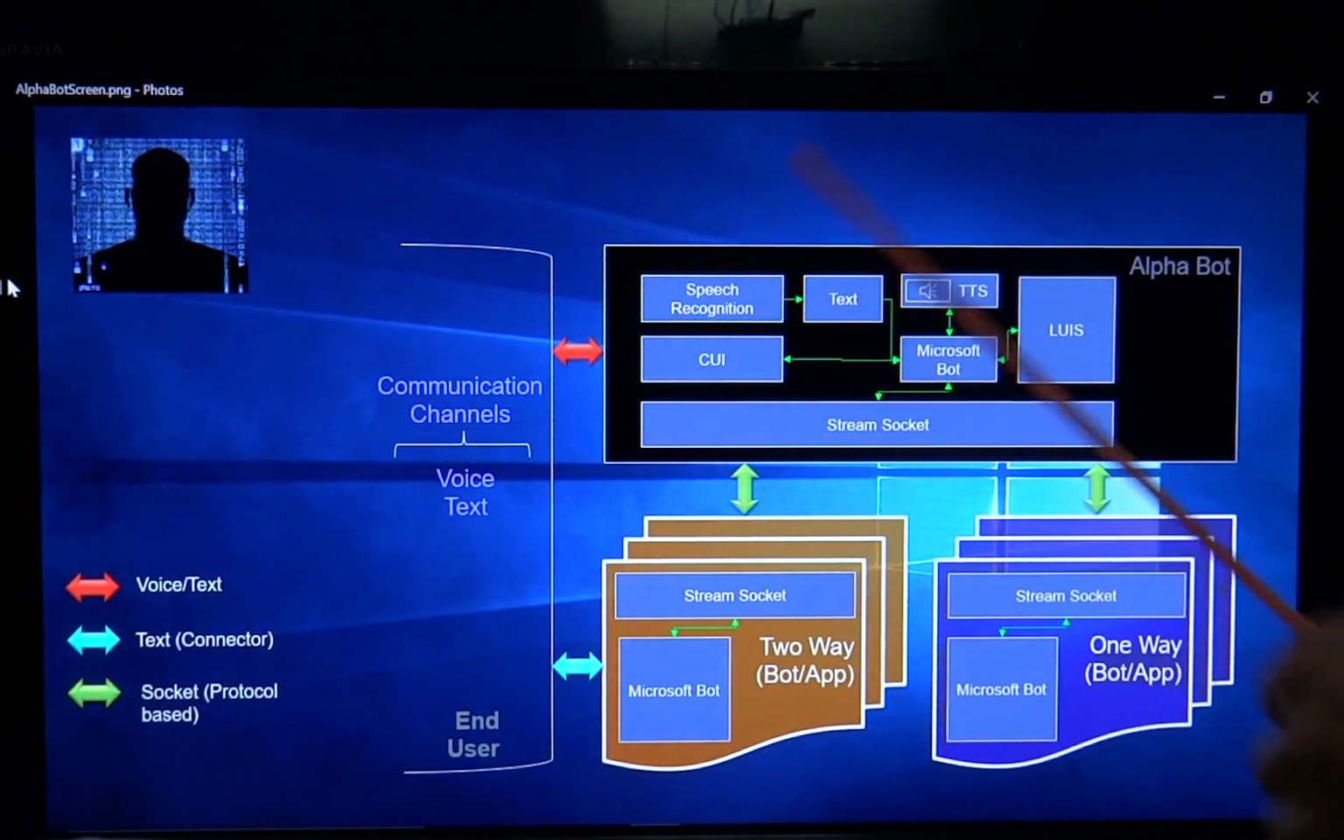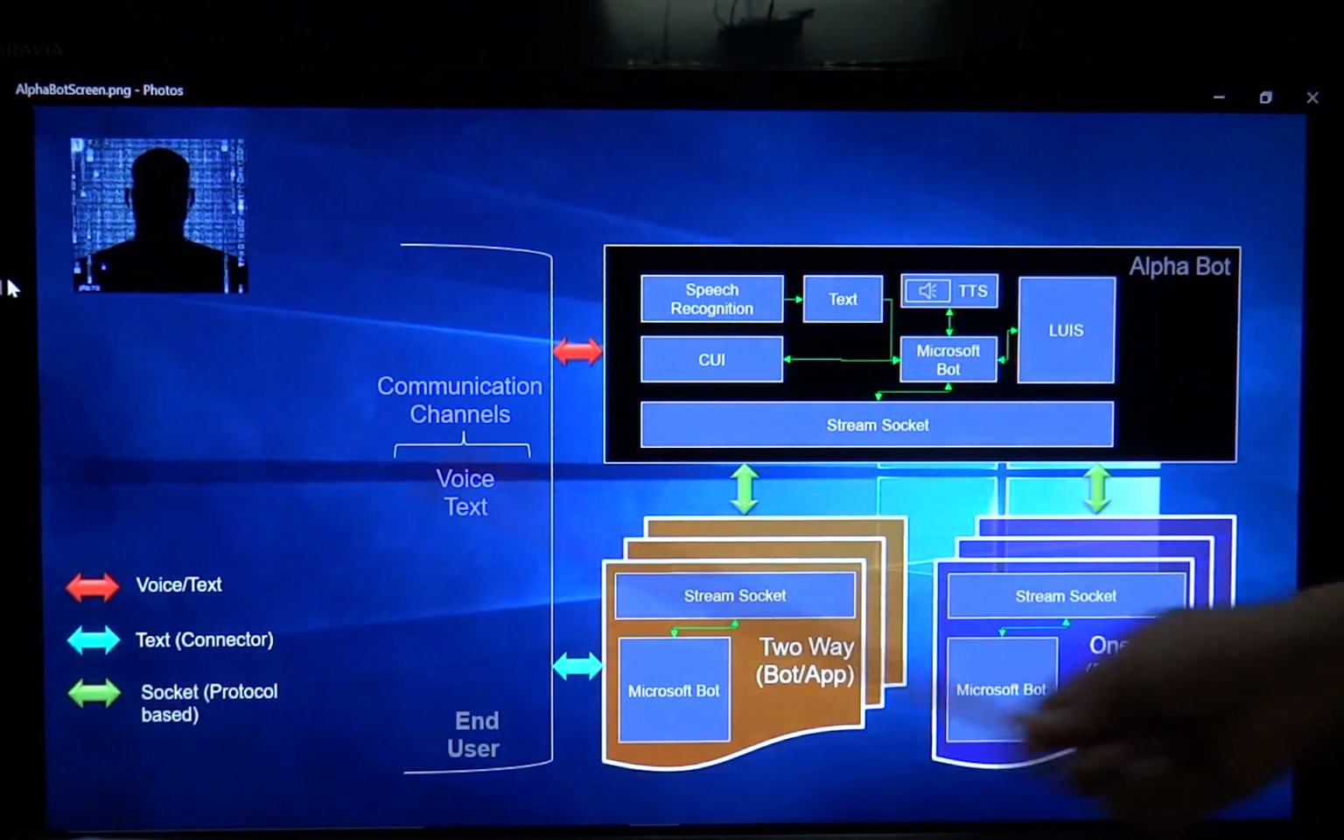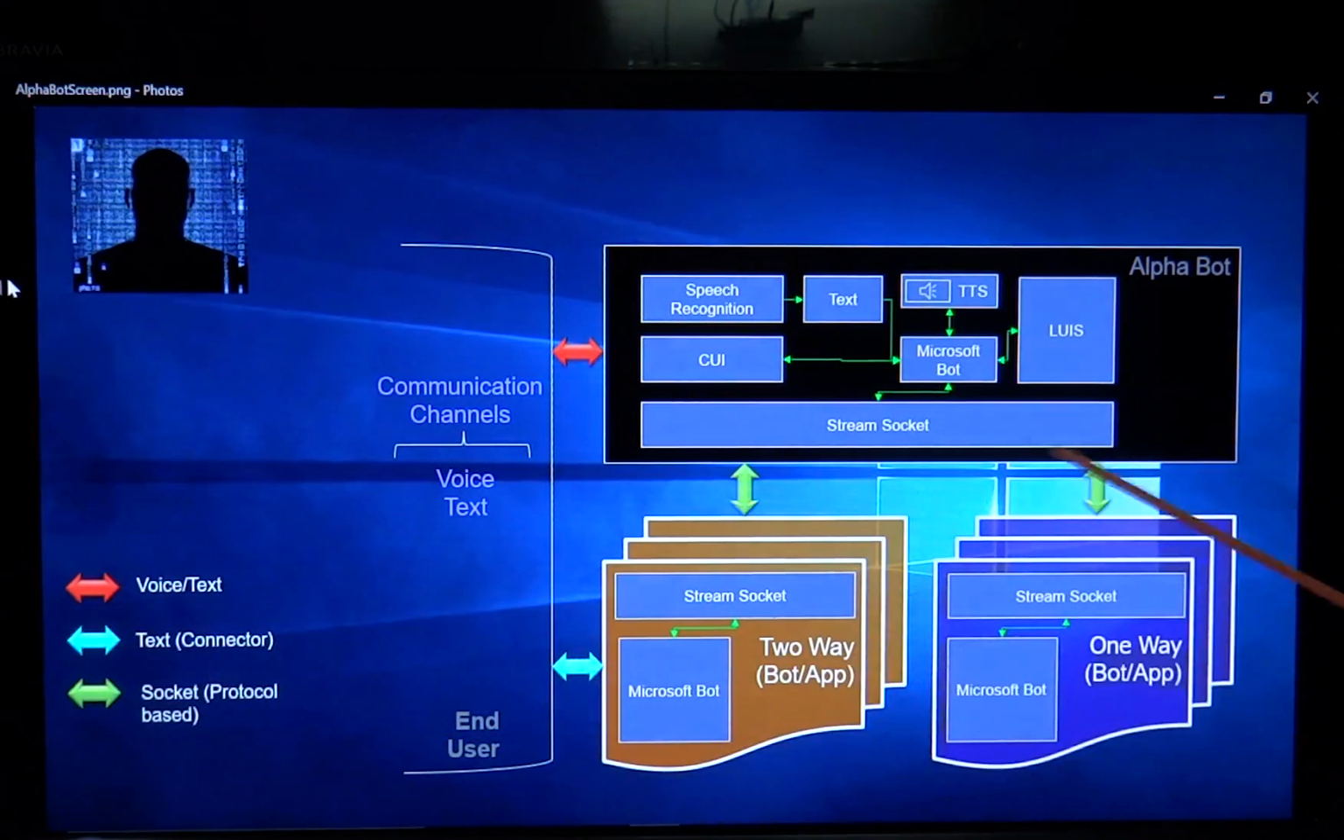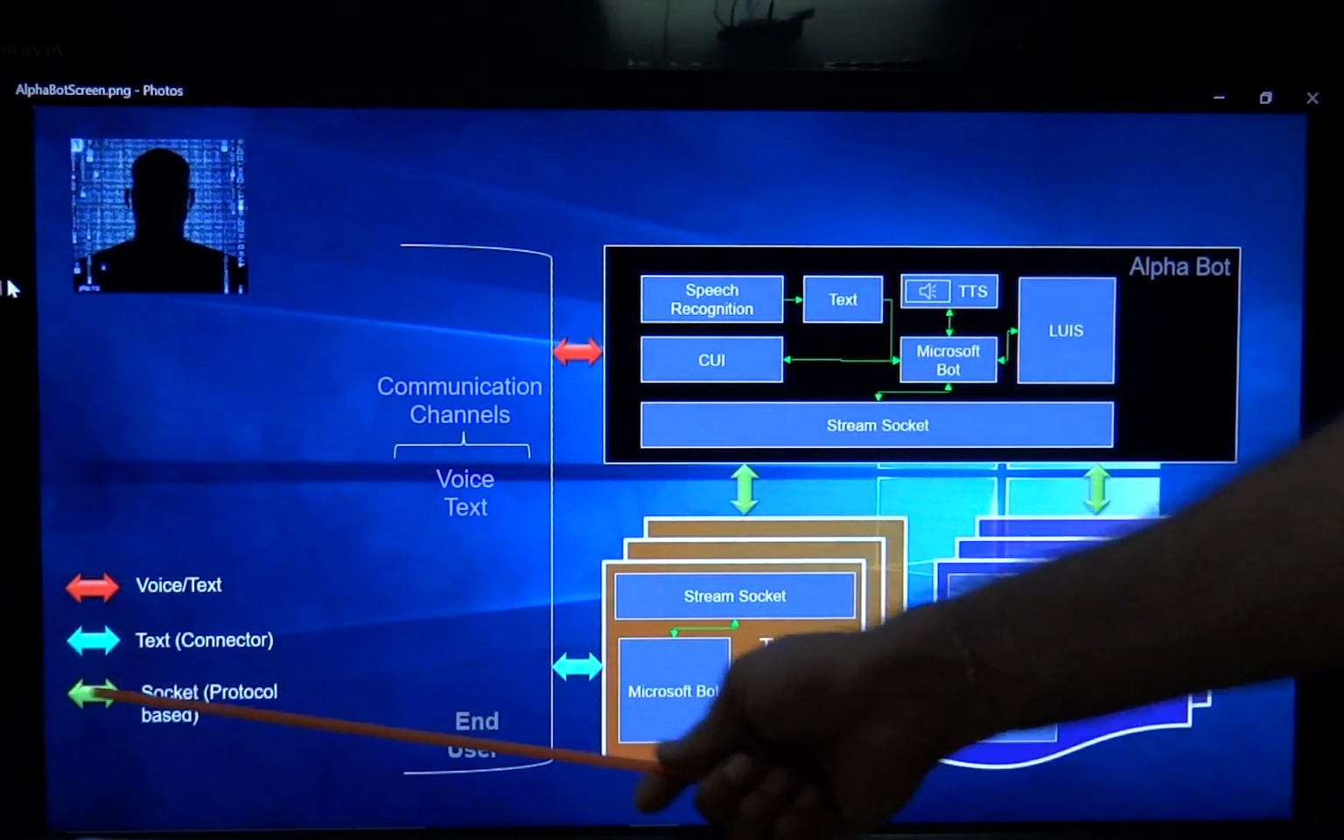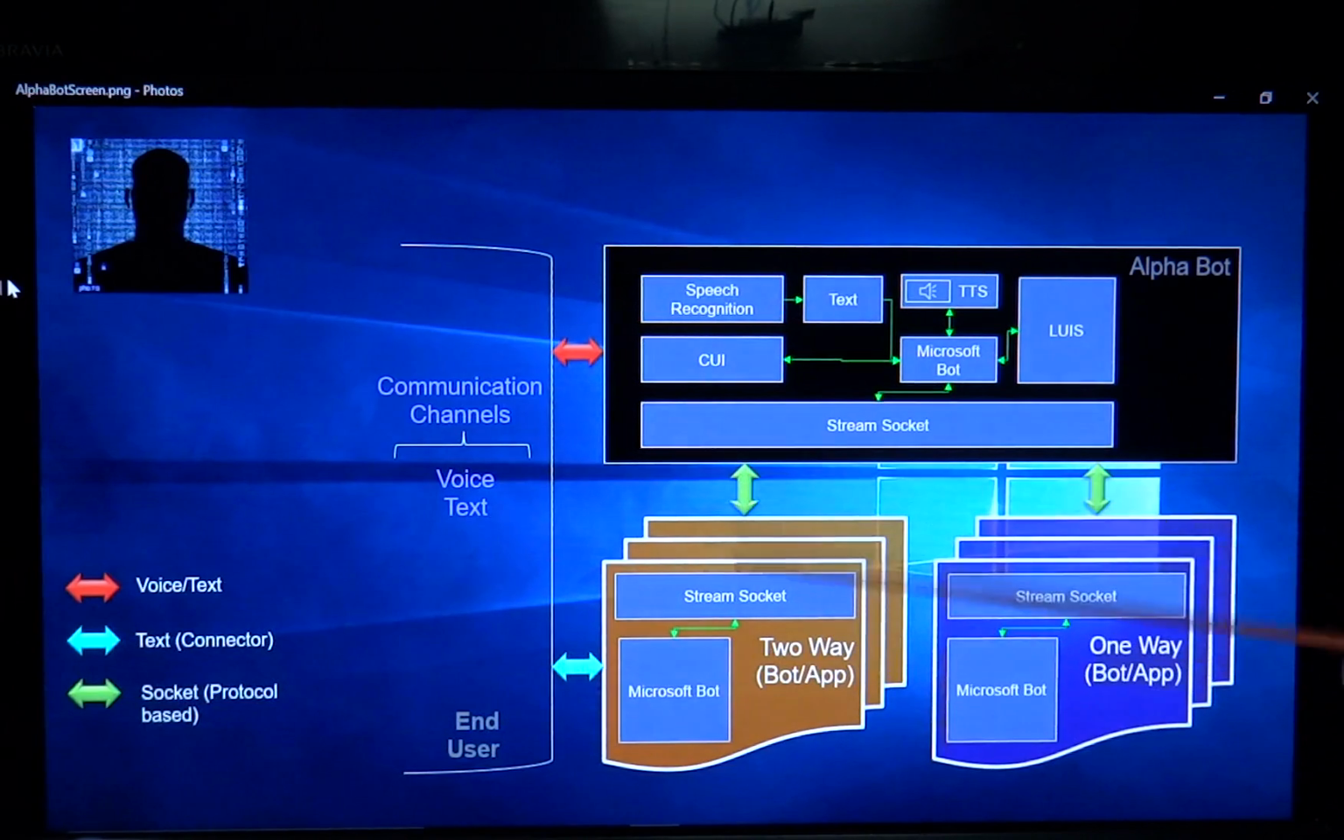Right, now I will show you. These are the voice and text based applications, both available. Text is available because this is a connector, so you can do it via Skype or something. Then these are the socket or protocol based ones, where applications directly connect. This is a standard protocol which they follow, and they can connect to each other.